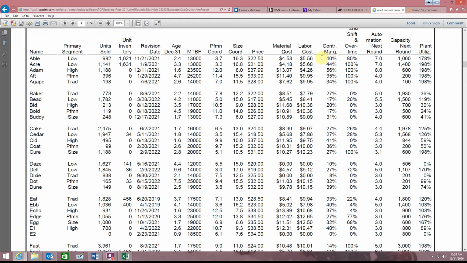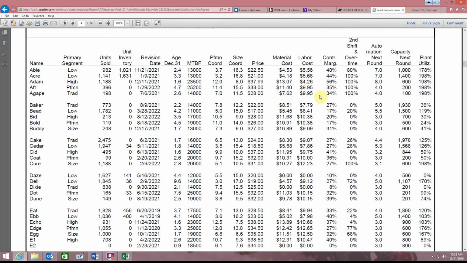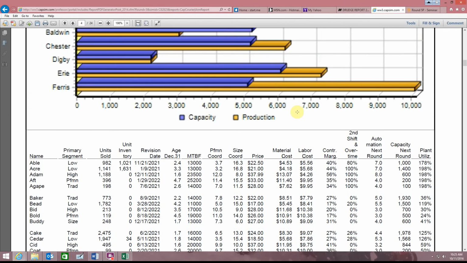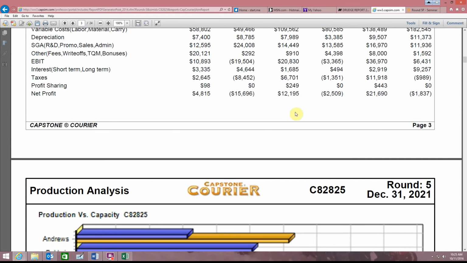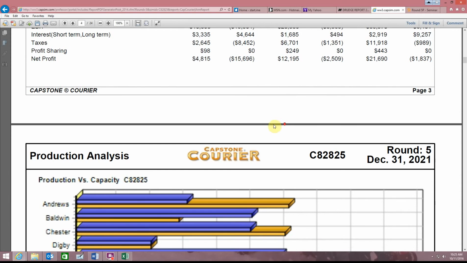That's the contribution margin of all the low-end products that Andrews sold for this round. It's not the marginal contribution margin. If you put 40% down, it's just as good to put nothing down. You'll get that incorrect. You have to figure out what marginal means, and then take it from there.